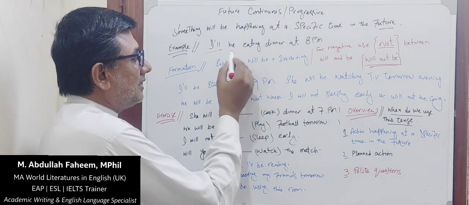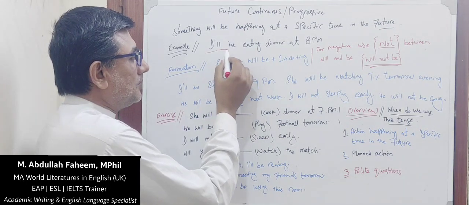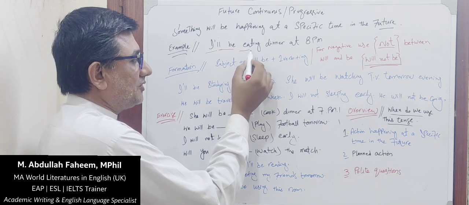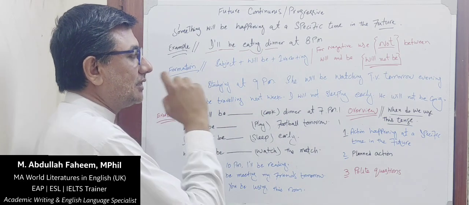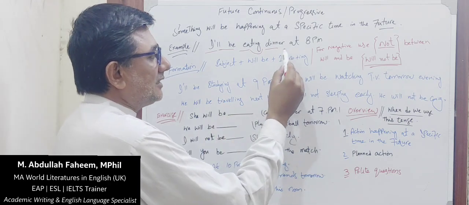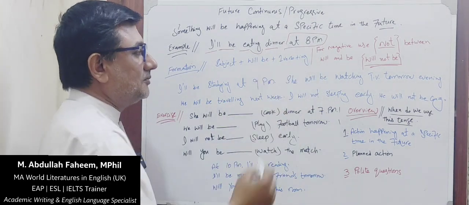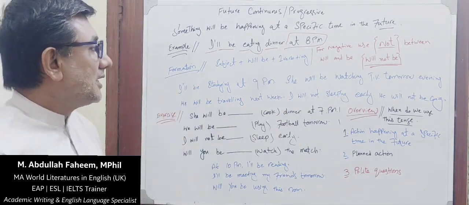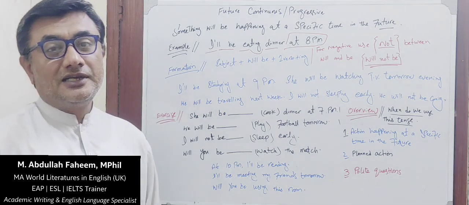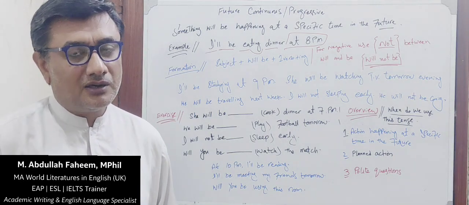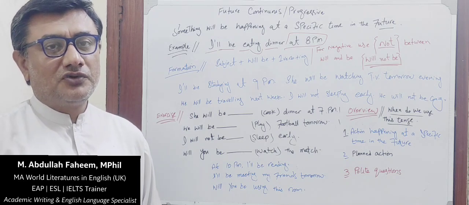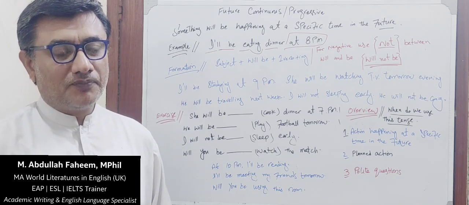Will be, it's a combined auxiliary verb. Eat is a first form and we are putting ing. Dinner obviously is a nighttime eating. At 8 p.m. it shows the time, specific time. This means I'll be eating dinner at 8 p.m. यानी मैं रात 8 बजे खाना खाऊंगा या खाना खा रहा हूँगा. So this shows that in the future the activity will be going on.